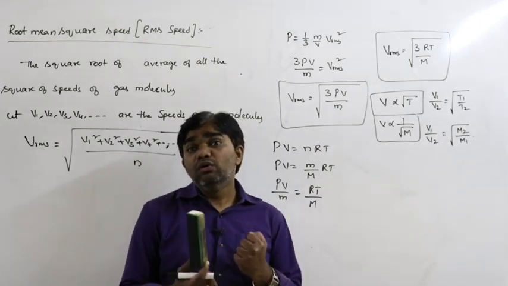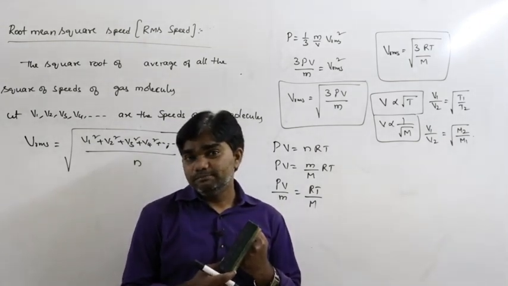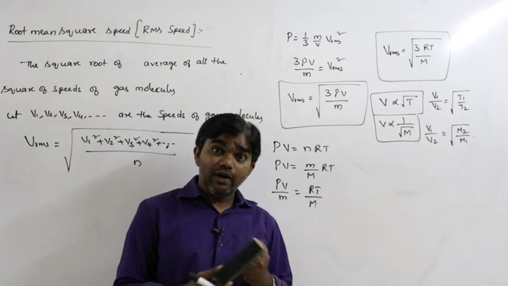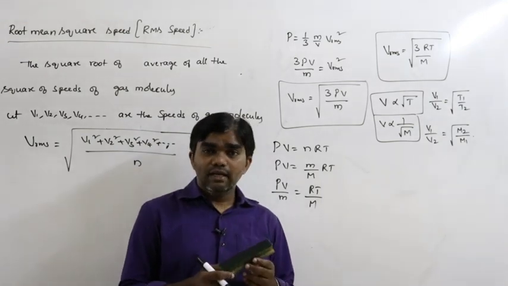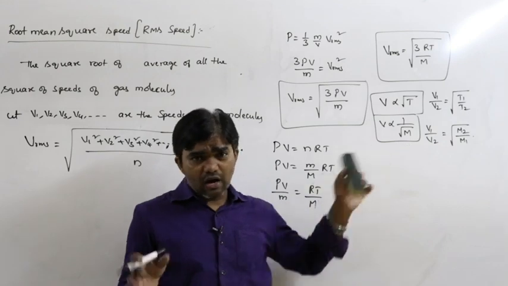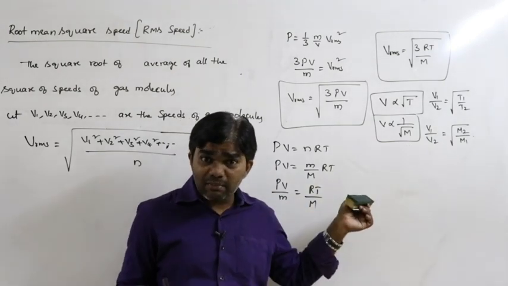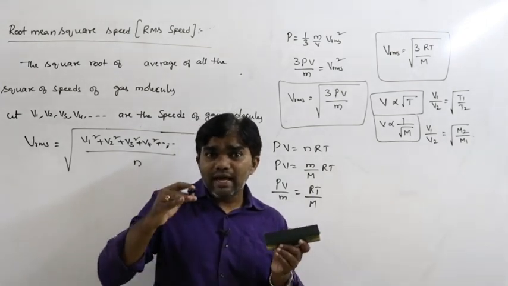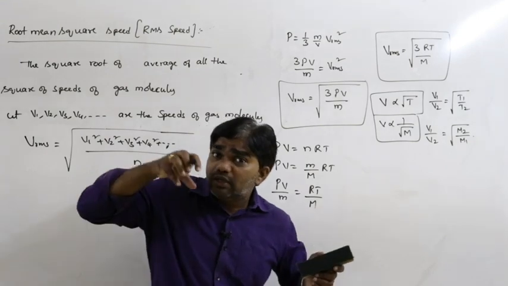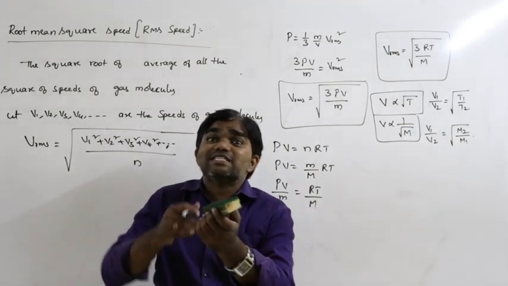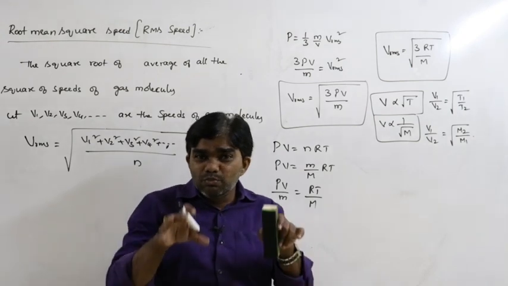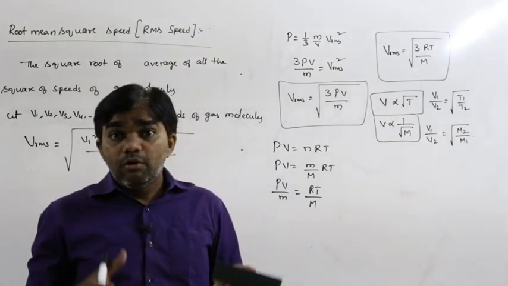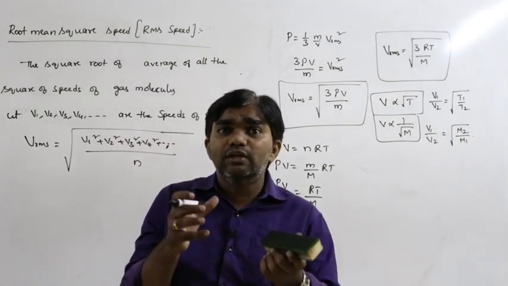And one more thing, the moon doesn't have any atmosphere. On the surface of the moon there is no atmosphere, but on the surface of the earth we have atmosphere. What is the reason? All the gas molecules have certain speeds, that is RMS speeds. Due to that RMS speed, the gases escape from the surface of the moon. That means the moon doesn't have enough gravitation to hold those gas molecules.